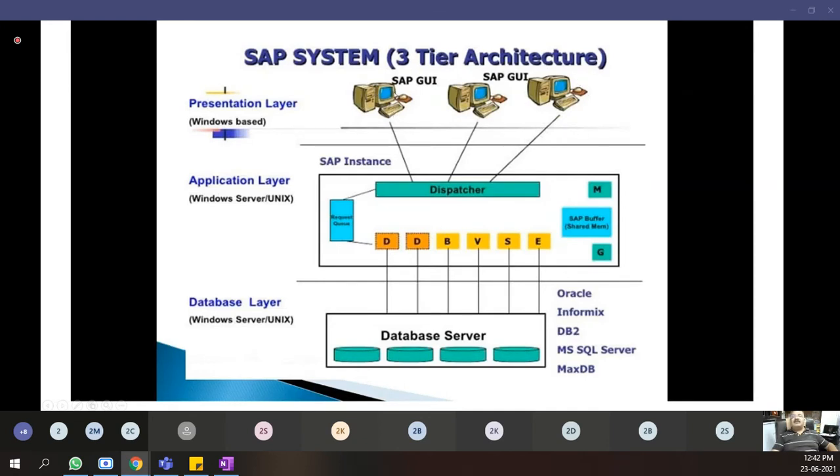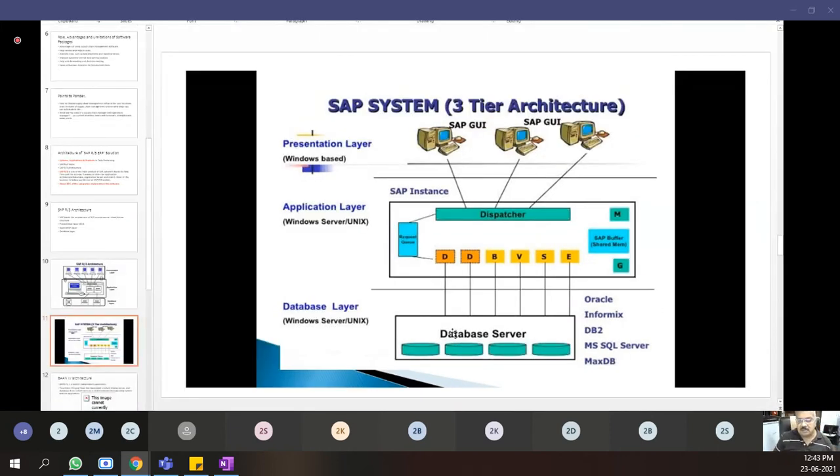So there can be more than 100 or 200 people working on the presentation layer, that is the front office. Now, whatever data is being sent by the people working on the computers, which are connected to the SAP server here, this section called application layer will process the data. See, the data processing happens through Windows server or Unix server, and the data which is processed is now segmented. As you can see here, the data is segmented and the data is stored in something called database. So this is your data bank, okay? This is your data bank. Have you understood? I explained it.